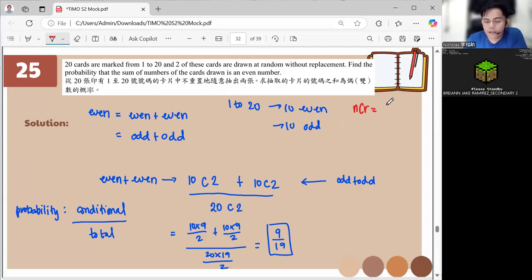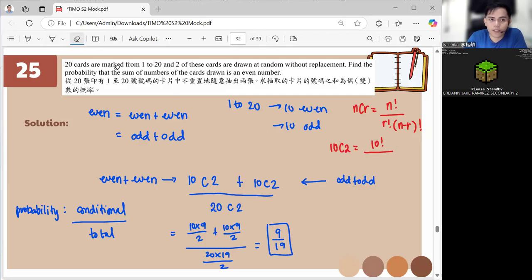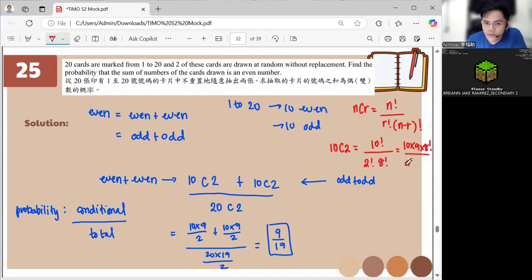That is n factorial over r factorial times n minus r factorial. So when you have 10C2, that means 10 factorial over 2 factorial, 8 factorial. So that would be 10 times 9 times 8 factorial over 2 factorial, 8 factorial. Cancel 8 factorial, we get 10 times 9 over 2. You know what a factorial is, right? 10 factorial is equal to 10 times 9 times 8 until times 1. Got that one?